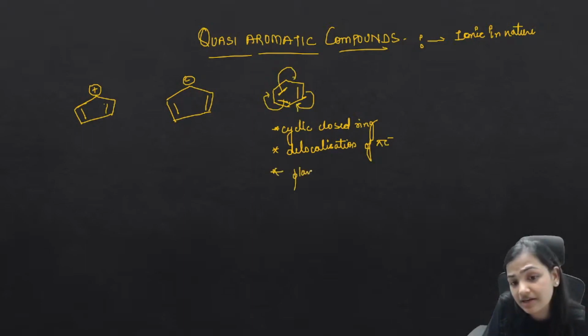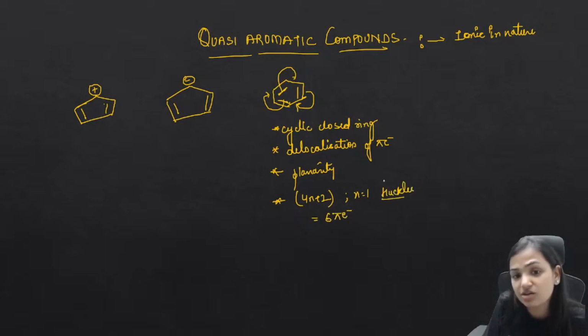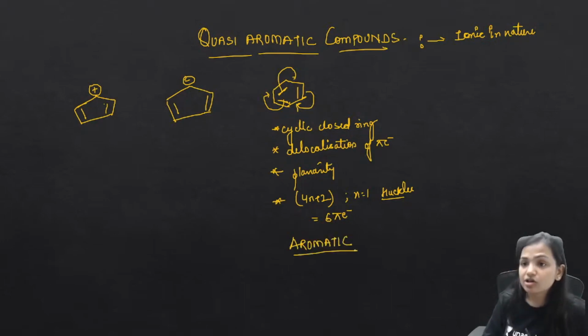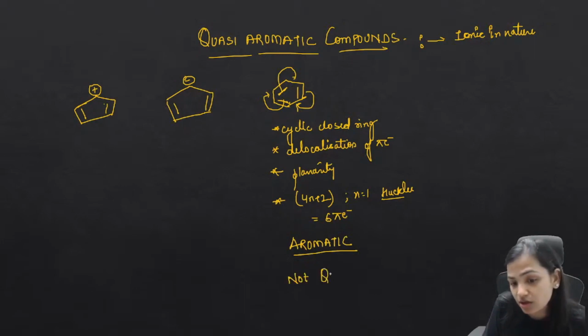There is planarity. The ring is planar. And also this is obeying the 4n plus 2, that is, on putting n equals 1, we will be getting 6 pi electrons. So yes, this is also obeying the Huckel rule. So as per all that, you will say that, ma'am, it is aromatic. It is aromatic. But is this quasi-aromatic? No, this is aromatic but not quasi-aromatic. Why is this not quasi-aromatic?